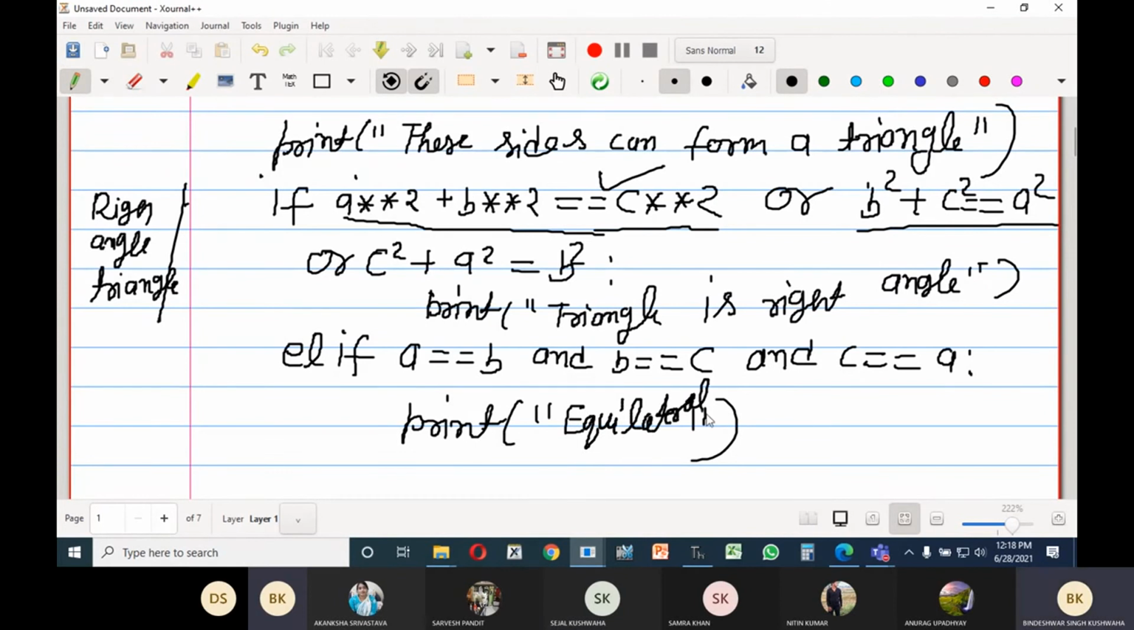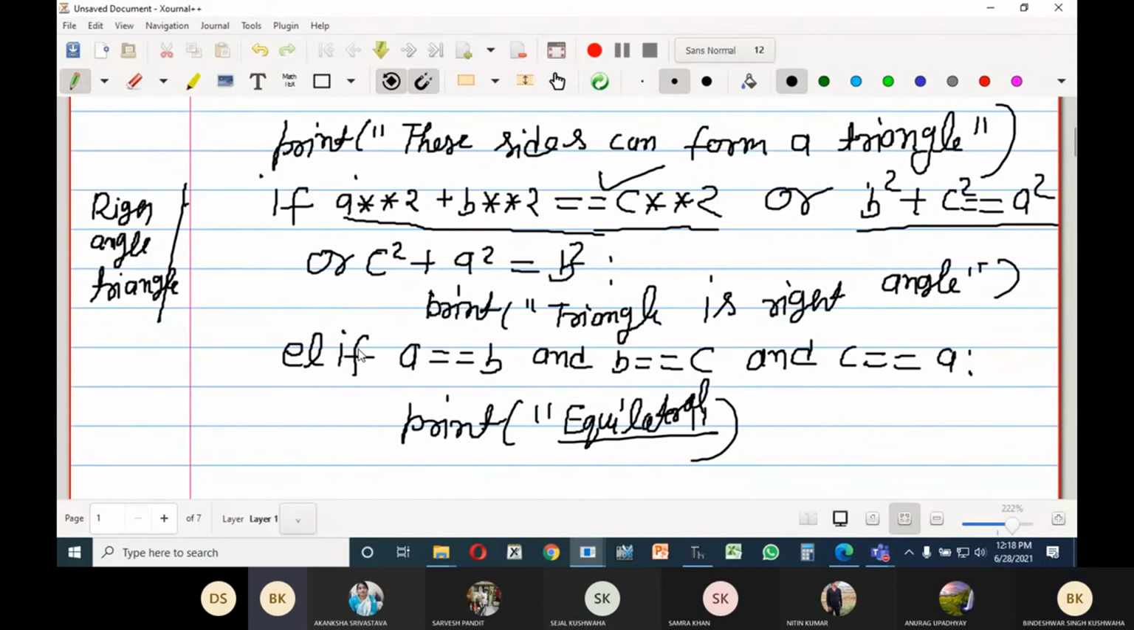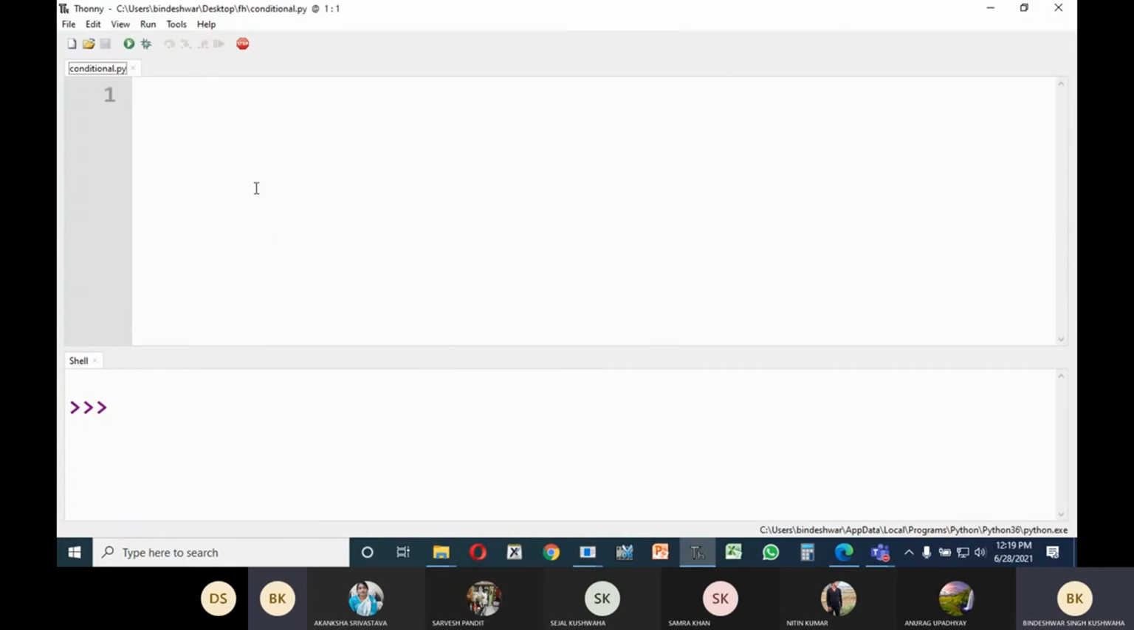Equilateral. I don't remember the spelling, it might be okay. Equilateral. Okay, so let us check that. Let us come on the Thonny editor and see that you can also add others and you can show me. Okay, suggest me the others, I don't remember now.